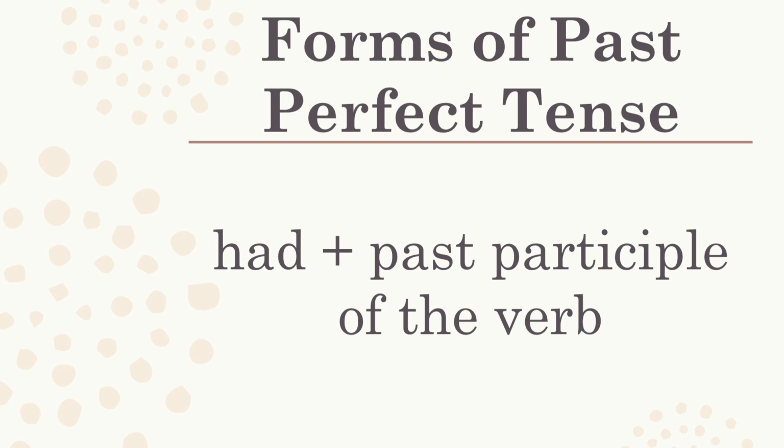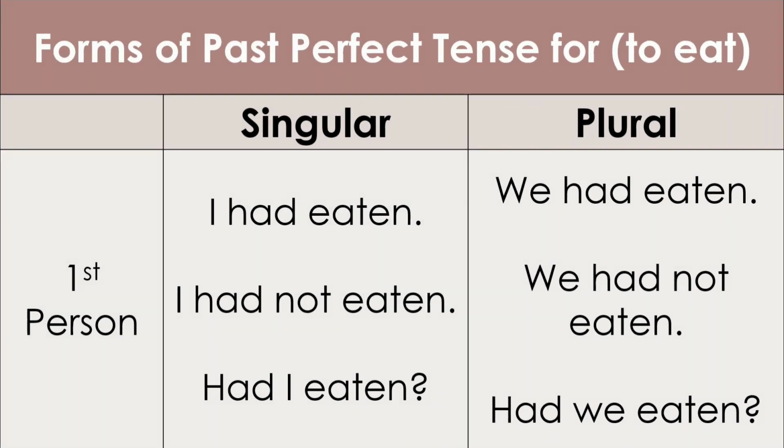Now students, let's understand the forms of past perfect tense. To express past perfect tense, we use had with past participle of the verb. Here, I have used verb to eat, for example. With first person, singular and plural, both the subjects, had is used with the past participle of the verb, which is eaten here.